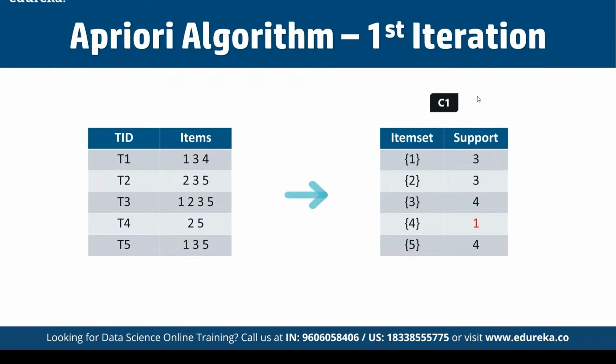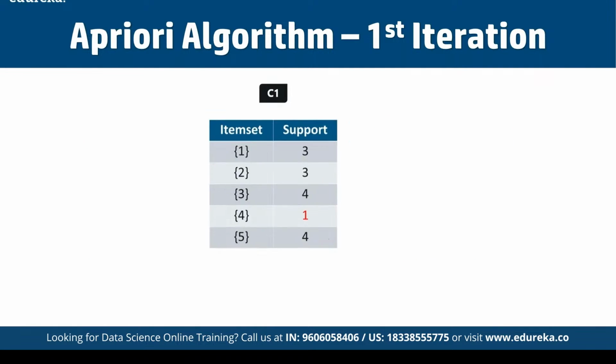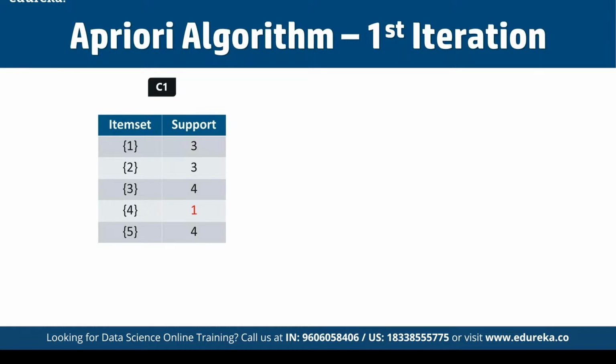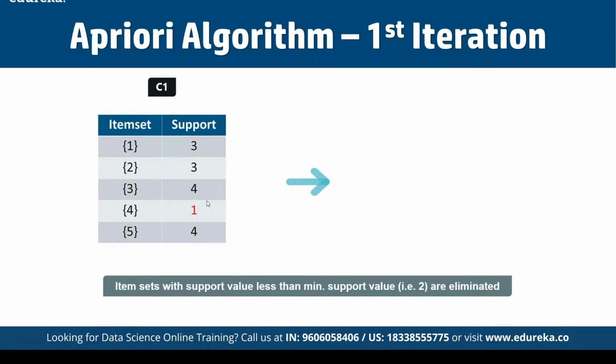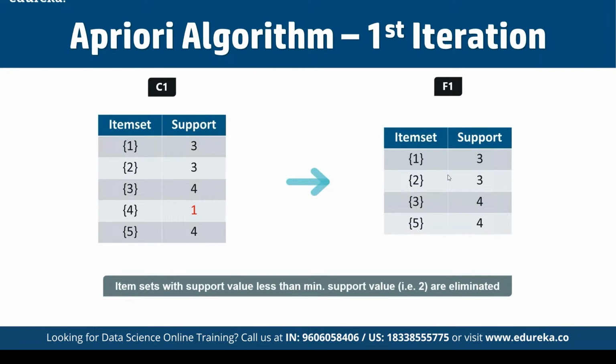So we are going to discard 4 in the upcoming iterations, and that's how we get the final table. The item sets with support value less than the minimum support value, that is 2, are eliminated.